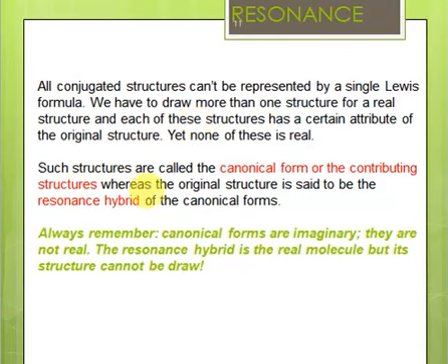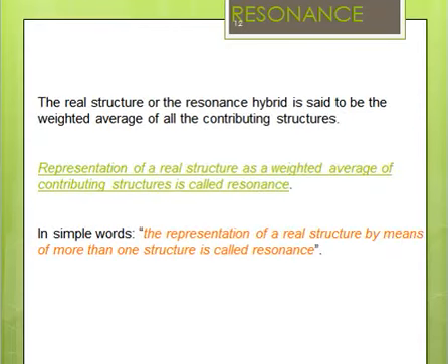So the structures which we are drawing to explain the original structure are known as the canonical forms or the contributing structures, or simply resonance structures, whereas the original structure is known as the resonance hybrid, right? Canonical forms are imaginary, they are not real. The resonance hybrid is the actual molecule, but the problem is that its structure cannot be drawn, because if we draw the structure, we will be violating the rules of valency.